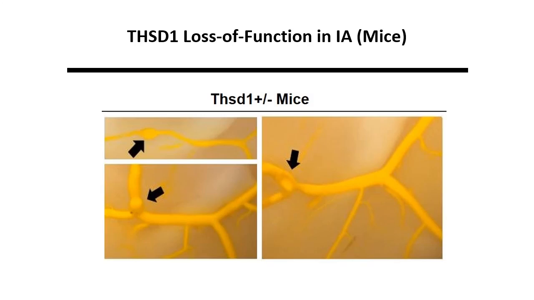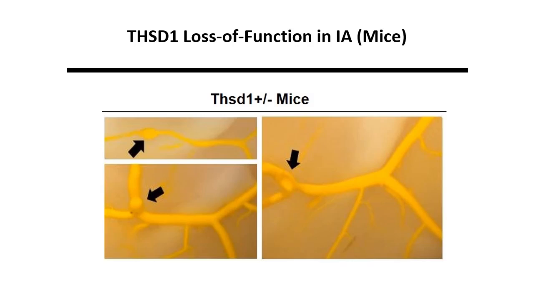In this chapter, while no intracranial aneurysms were observed in age-matched wild-type control mice, IA was observed in both THSD1 heterozygous and null mice, irrespective of sex. Heterozygous mice have one good THSD1 allele and one defective THSD1 loss of function allele. Marked by black arrows in this figure, intracranial aneurysms in 3 distinct THSD1 heterozygous mice are shown.